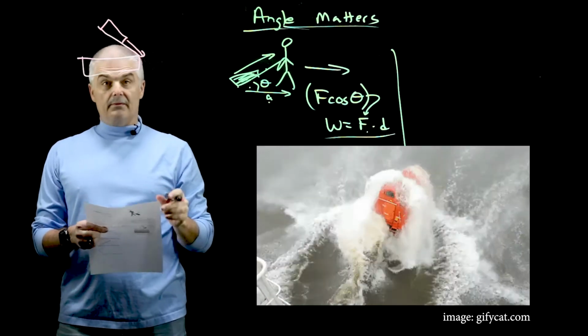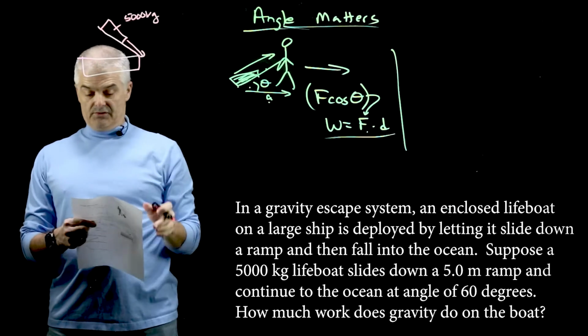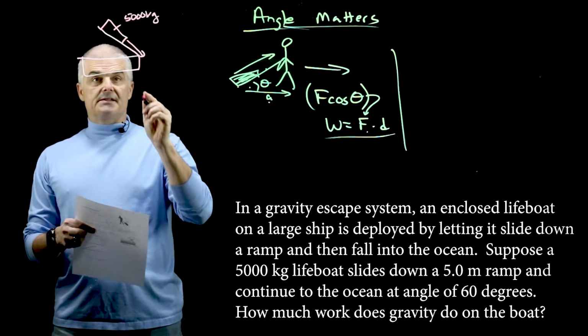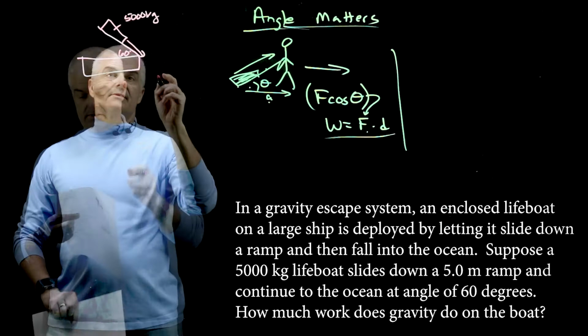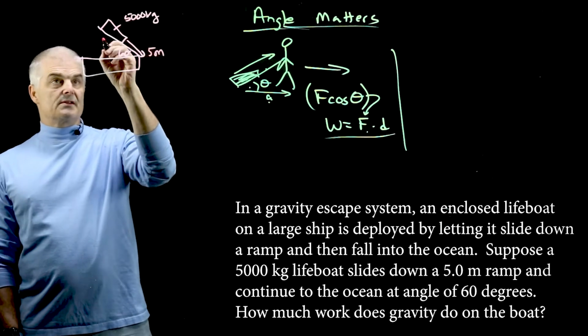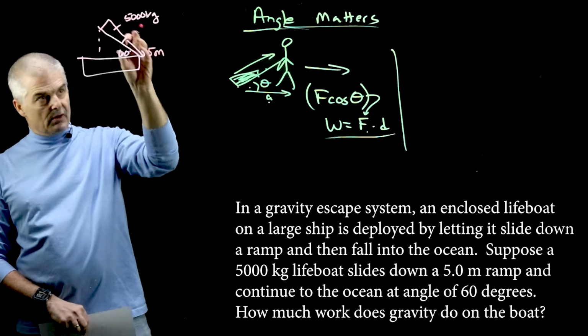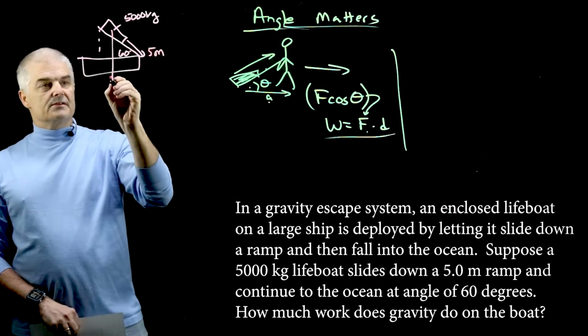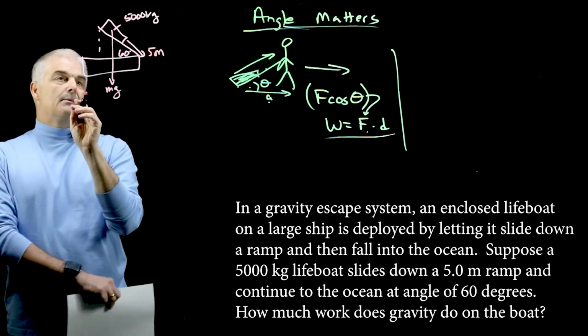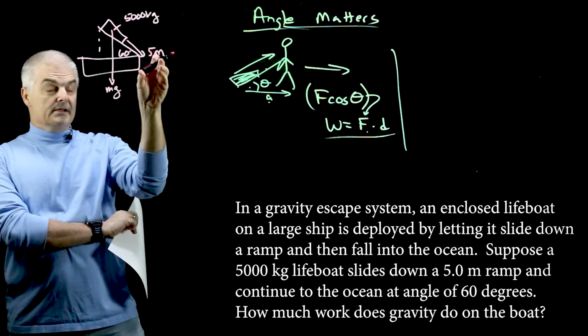So according to this problem, we're going to suppose that this is a 5,000 kilogram lifeboat. It's a big heavy lifeboat, right? And it's at a 60-degree angle. The distance of the ramp is 5 meters. And so the question that we want to ask is how much work does gravity do, because gravity is what's causing this to happen, right? This is mg down here. How much work does gravity do in this problem when you release the boat?